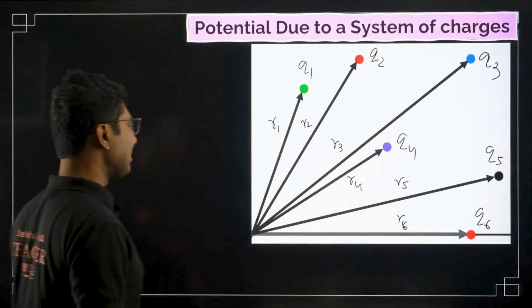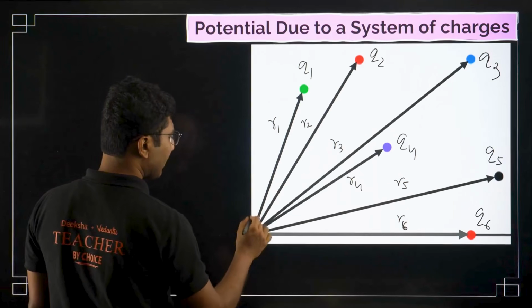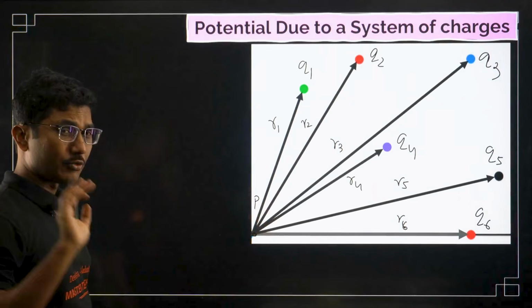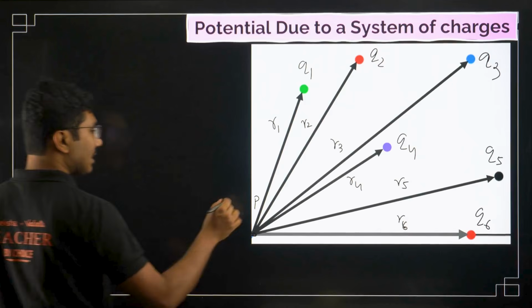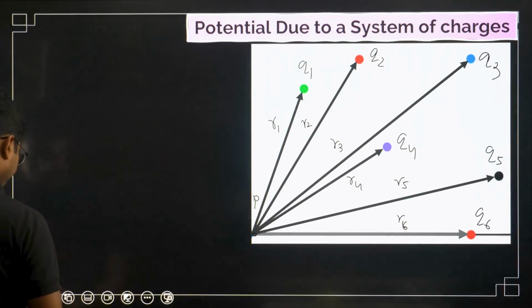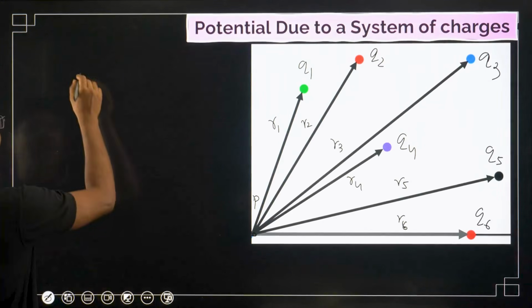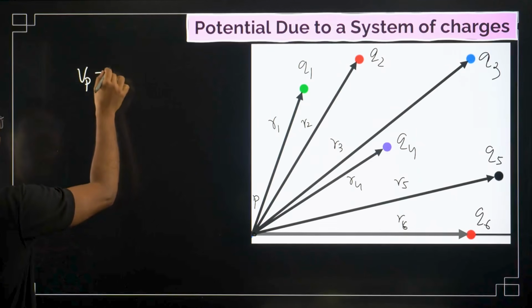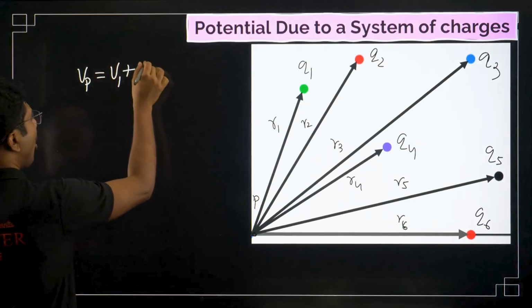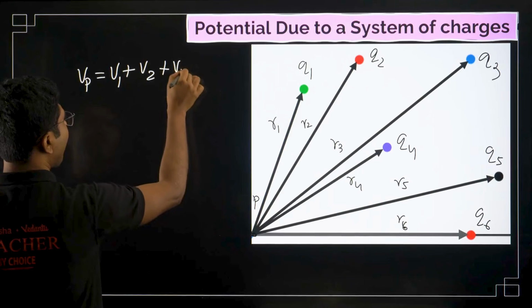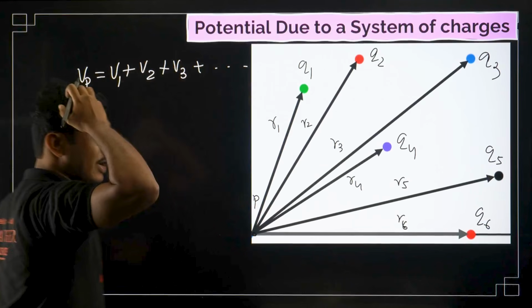What is the electric potential at a point, say P? This is the potential, not potential energy. The electric potential at point P is the electric potential due to all the charges, so you need to add them up.